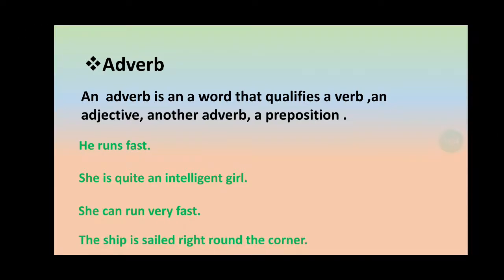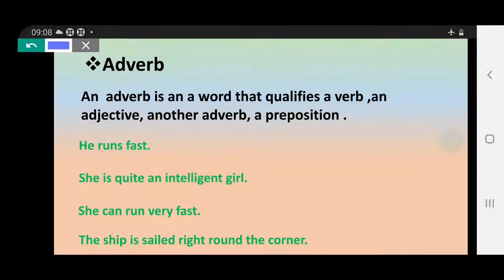Next example. The ship is parked right round the corner. In this sentence, leave, as I told, a and the. These are not going to come under parts of speech. So ship is a noun, is is an auxiliary verb, parked is a verb. Leave this word right. Round, this is a preposition.